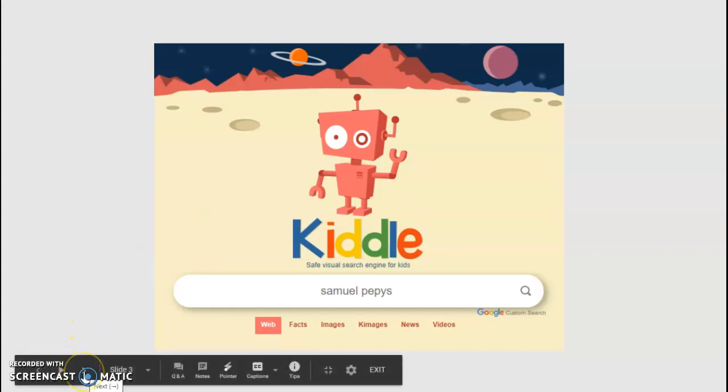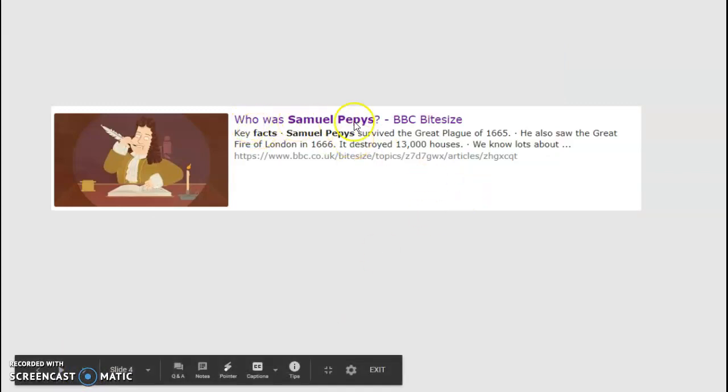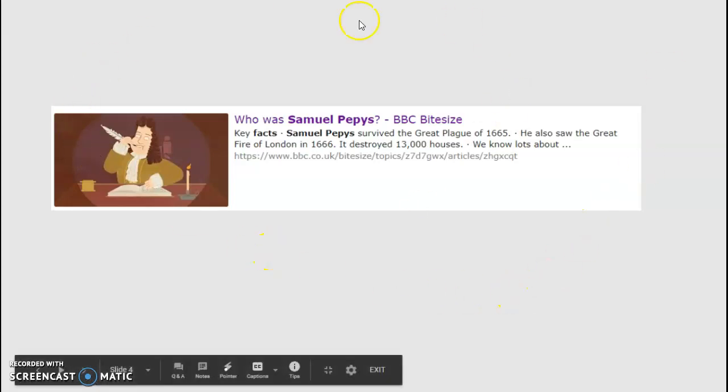But the first one that I want you to go on is the BBC Bitesize one, and it's the Who was Samuel Pepys. This is what it will look like once you go on it, okay? So there are lots of fun things here. There are facts, and I think there's a quiz, and there's a video. So watch the video, read the facts, do the quiz, and find out lots of information about Samuel Pepys. Okay, you can then, after that, go onto any of the other websites to find out any more facts about him, okay? But this BBC website will have lots of facts. I know that you're going to learn lots about him from this one.